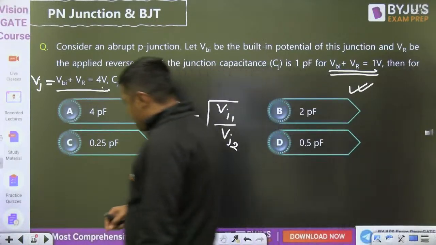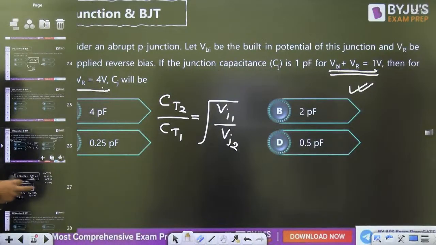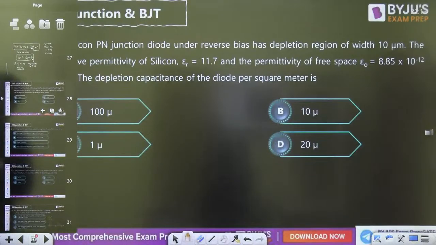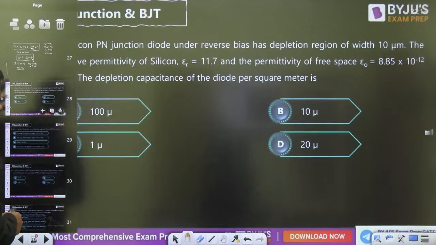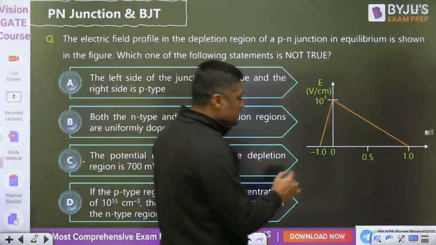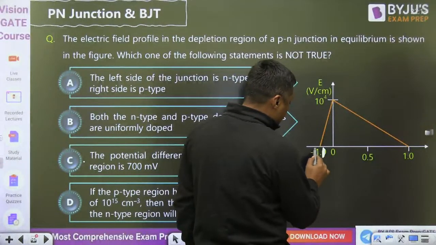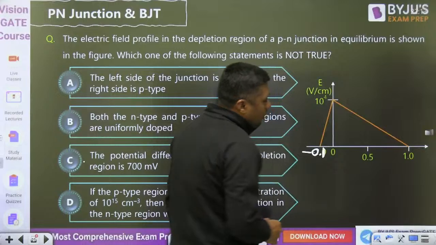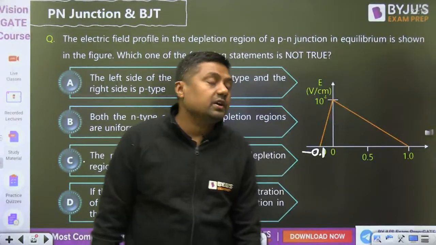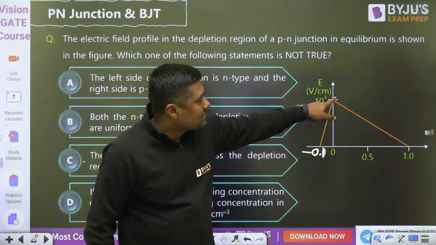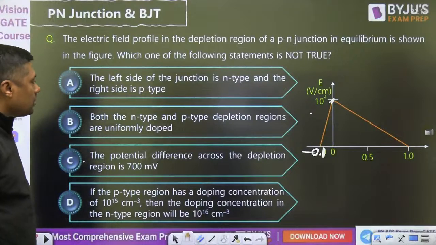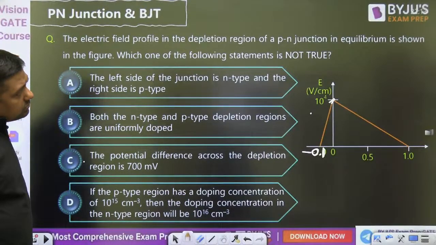Now, for transition capacitance, use this formula. This diagram is also very important about the transition capacitance, where we are going to get the maximum electric field exactly at the junction. Exactly at the junction we will get the maximum electric field. The maximum electric field is given as 10 to the power 4, and this is the diagram.